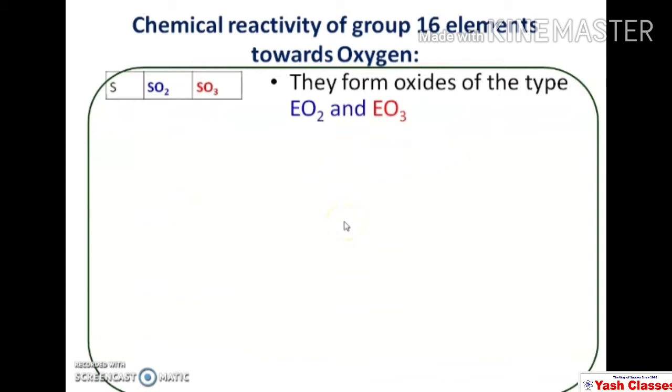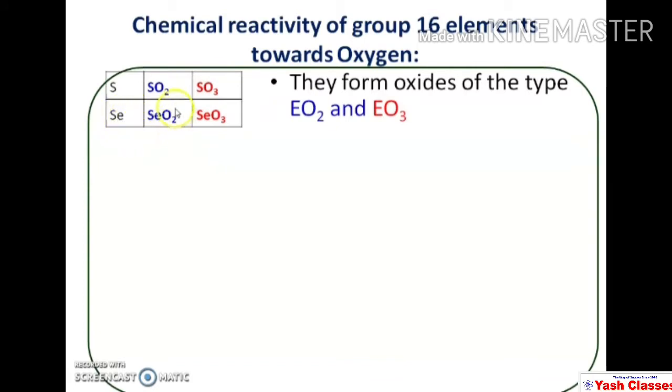So these group 16 elements, that is oxygen, sulfur, selenium, tellurium and polonium, react with oxygen and they form the oxides of the type EO2 and EO3, dioxide or trioxide. For example, sulfur reacts with oxygen and forms sulfur dioxide and sulfur trioxide.